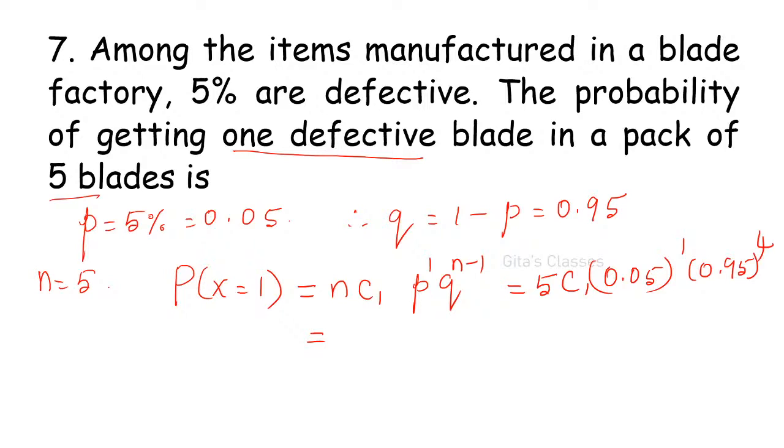Find out the value and tell me. Substitute and tell me the values.